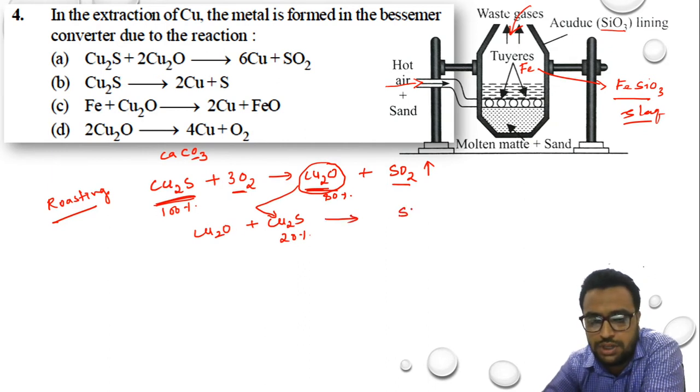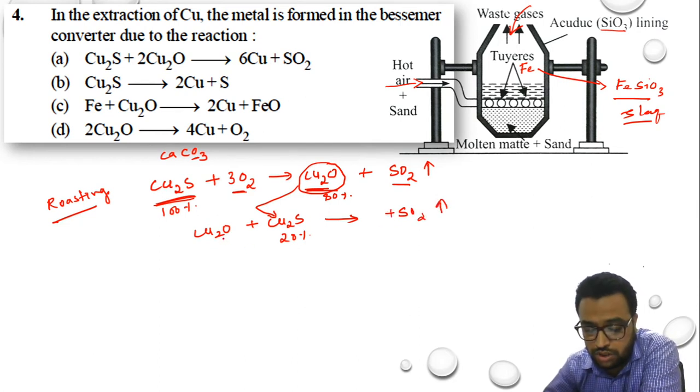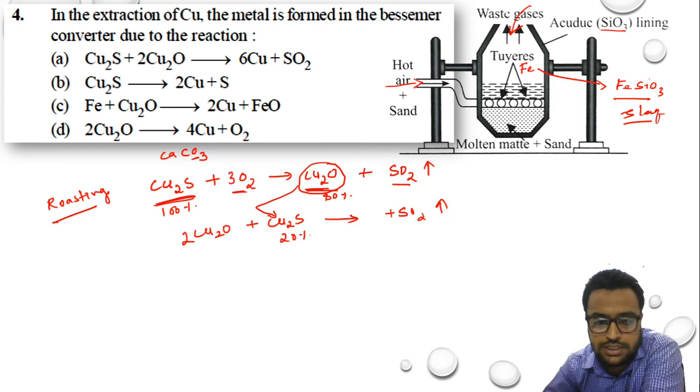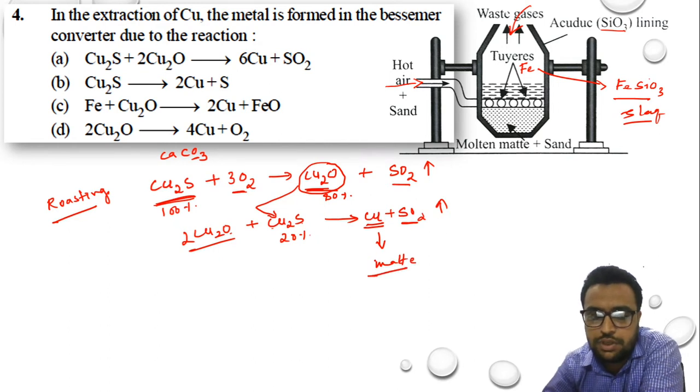Sulfur will take oxygen to form sulfur dioxide, and sulfur dioxide gas will get liberated into the atmosphere. I need to balance this reaction, so I'll write it as 2Cu2O, whatever it is, and it will form SO2. When sulfur takes oxygen, what is remaining? Just copper, so copper will get collected over here. Whatever copper is collected is in the form of matte, copper matte.